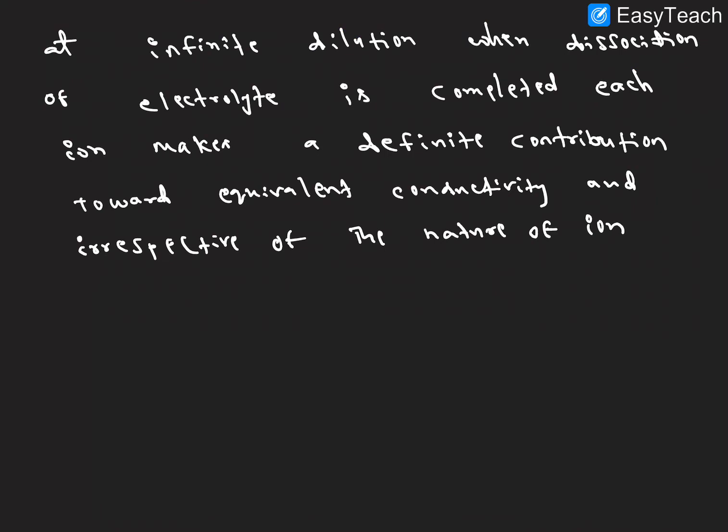At infinite dilution, when dissociation of electrolyte is completed, each ion makes a definite contribution to equivalent conductivity, irrespective of the nature of ions. I hope it is very clear.